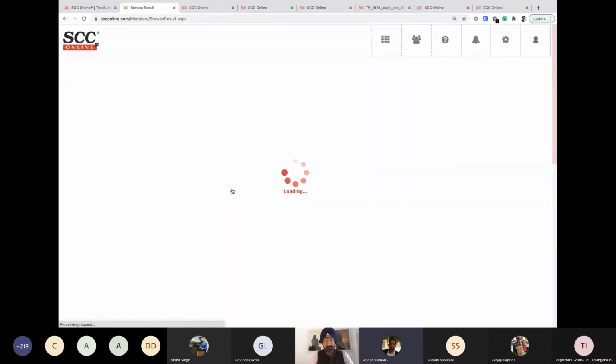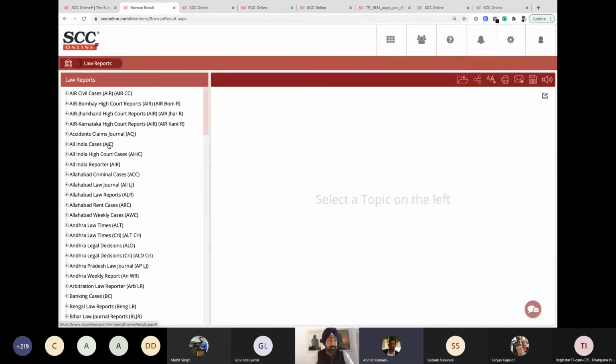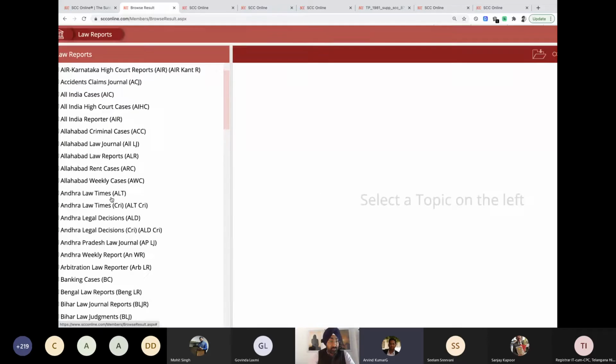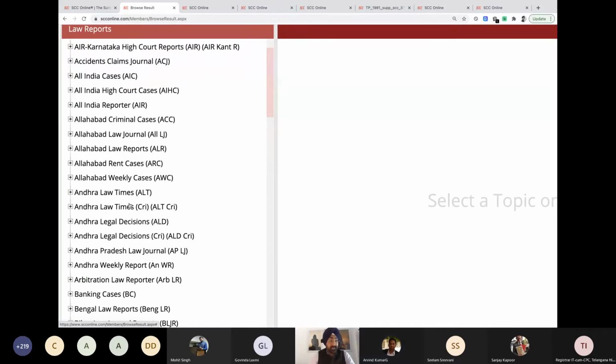ALT as well as ALD, both. So APLG is also covered. So this is Andhra Law Times and Andhra Legal Decisions, right? Yes. Now this obviously is a civil one and the criminal one are separate. So I'm just going to show you one so that we have an understanding of it.